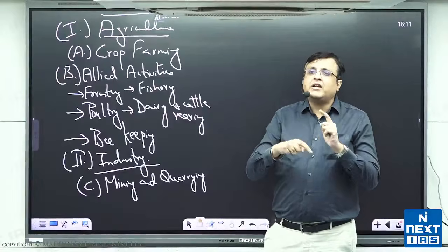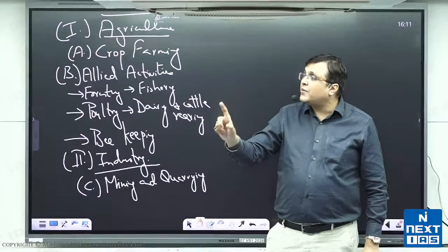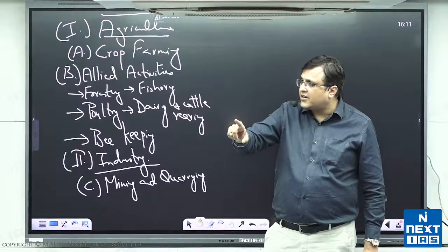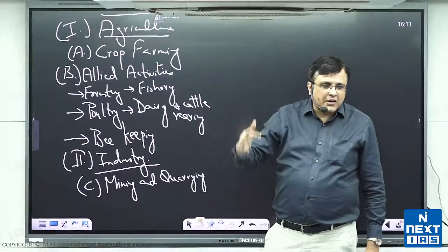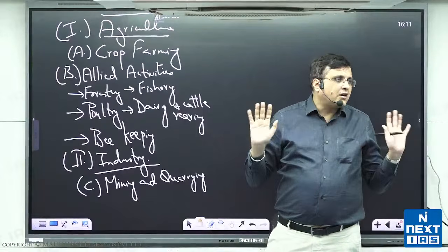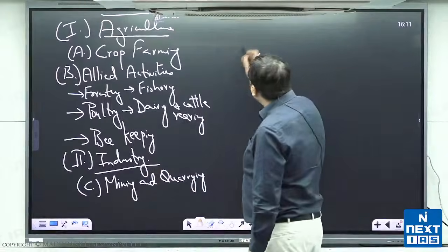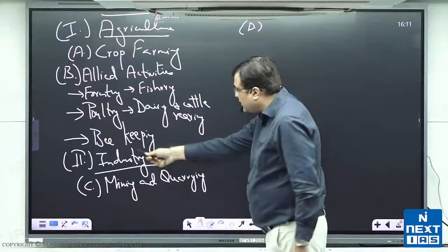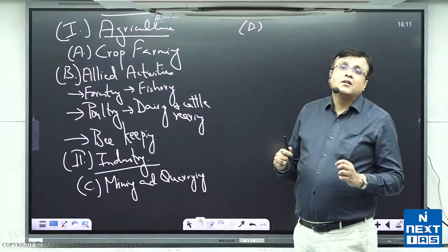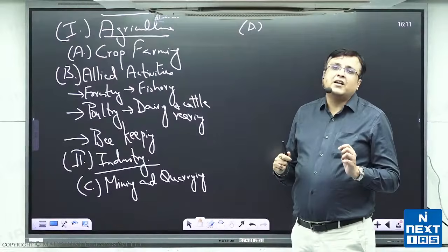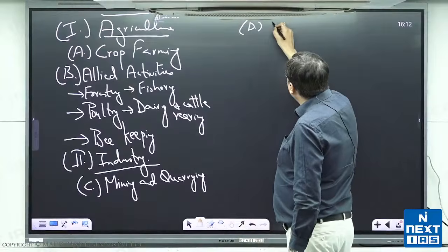All right, and when we calculate GDP in India, we don't calculate it on the basis of primary, secondary, tertiary. We calculate it on the basis of agriculture, industry and services. So I'm classifying it accordingly. I hope we are all clear on this. ठीक है. So mining and quarrying is one thing there. Then D, just continuing in the industry part, quarrying. All right. Then you write D, that is manufacturing.